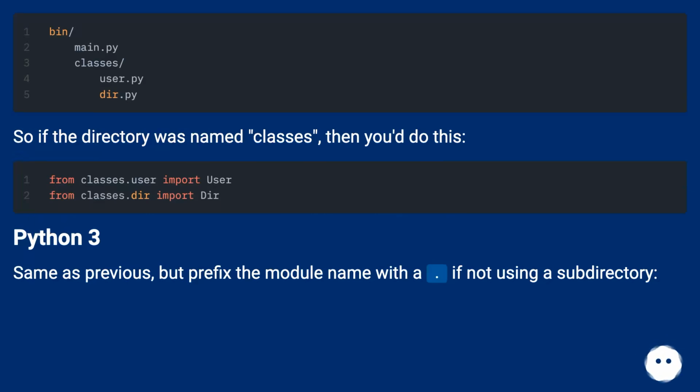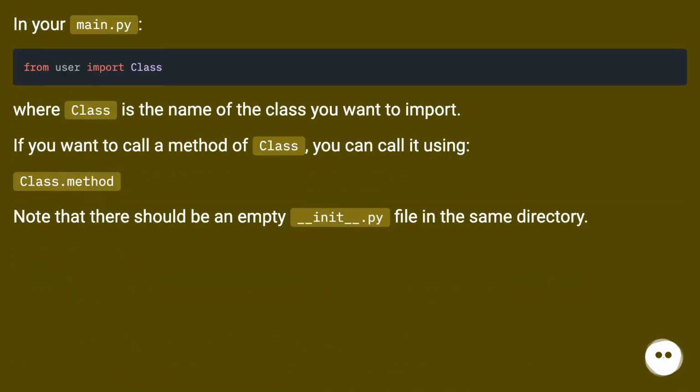Python 3. Same as previous, but prefix the module name with a dot if not using a subdirectory. In your main.py, where class is the name of the class you want to import. If you want to call a method of class, you can call it using class.method. Note that there should be an empty __init__.py file in the same directory.